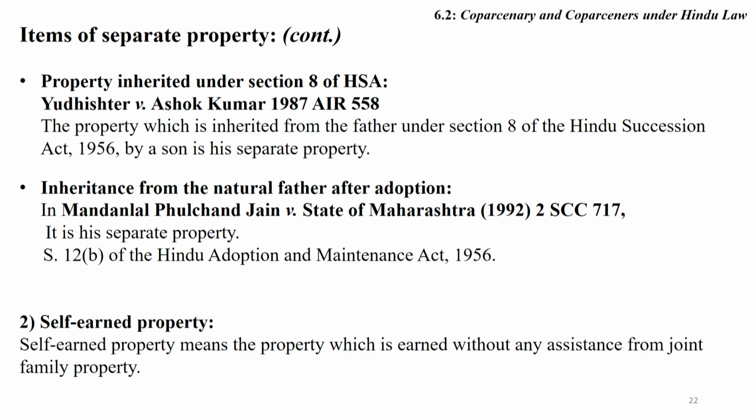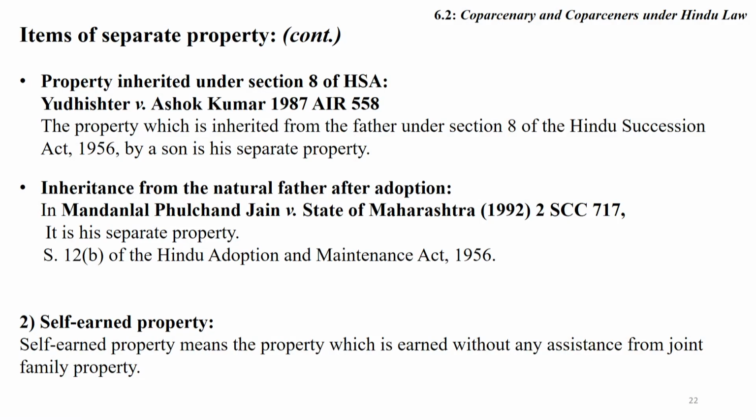Friends, property inherited under section 8 of Hindu Succession Act. Yudhishthir versus Ashok Kumar, the property which is inherited from the father under section 8 of Hindu Succession Act 1956 by a son is his separate property. Inheritance from the natural father after adoption. Friends, in the case of adoption, a son may inherit something before the adoption from the father. What he inherited from the natural father before the adoption shall be considered as separate property of the child.